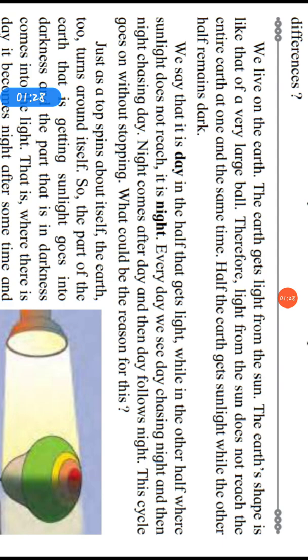We live on the earth. The earth gets light from the sun. The earth's shape is like that of a very large ball. Therefore, light from the sun does not reach the entire earth at one and the same time. Half the earth gets sunlight while the other half remains dark.